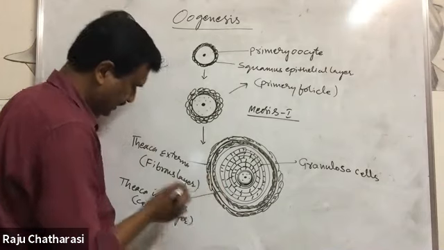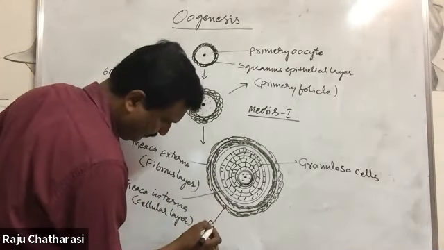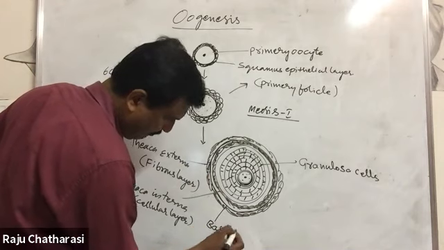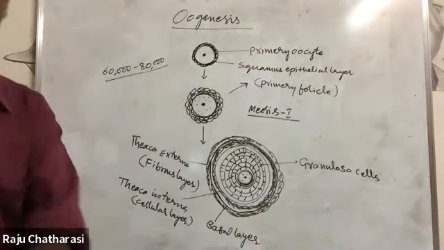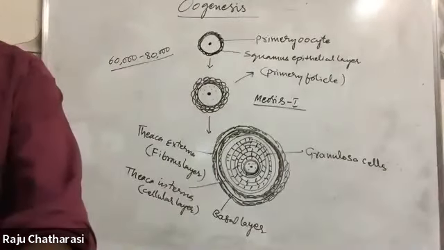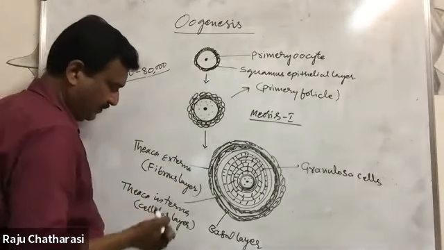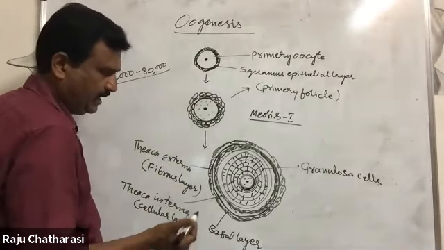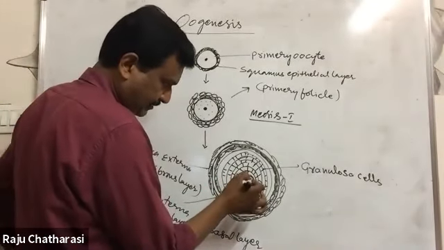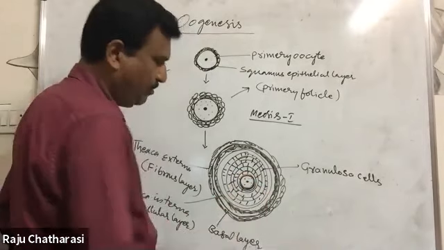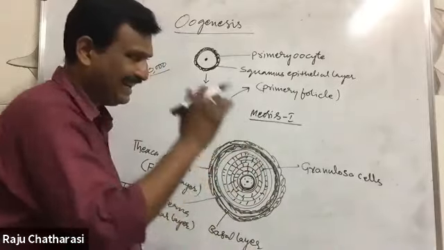Between these two layers, theca externa and theca interna, here it is a basal layer. Basal layer is there. Okay? Right now, theca externa, theca interna, basal layer, and here this ovum undergoes meiotic division. This is reduction division.